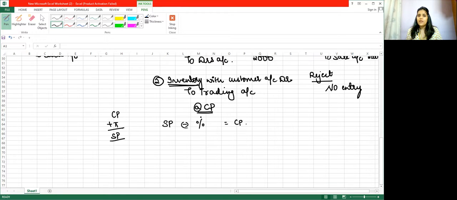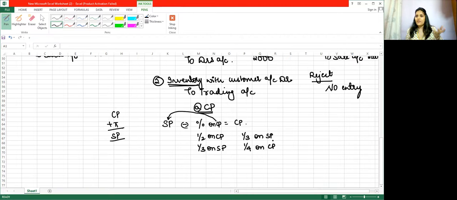Now sometimes this profit percentage will be given on cost price. So you cannot directly multiply. You will have to find the number. So how do we do it? If they say profit is 1/3 on cost, then it will be 1/4 on selling price. If they say it is 1/4 on cost price, then it will be 1/5 on selling price.